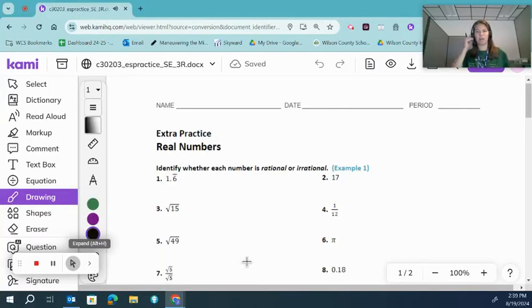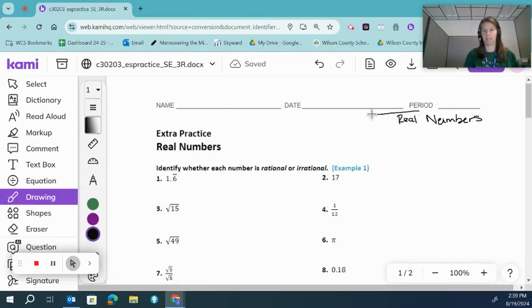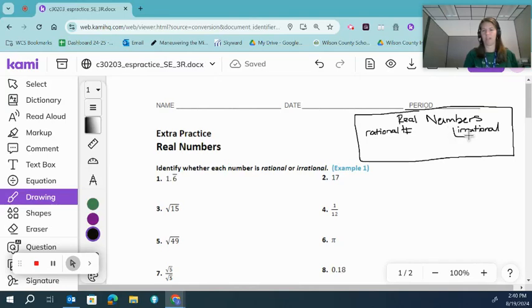Today we are talking about real numbers, that is rational and irrational numbers. So we work in the real number system until you get to high level math. And within the real numbers, there are rational numbers and there are irrational numbers.